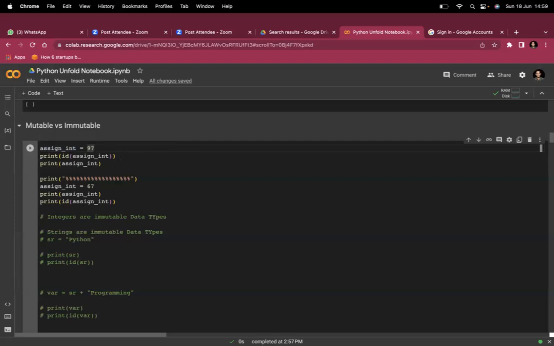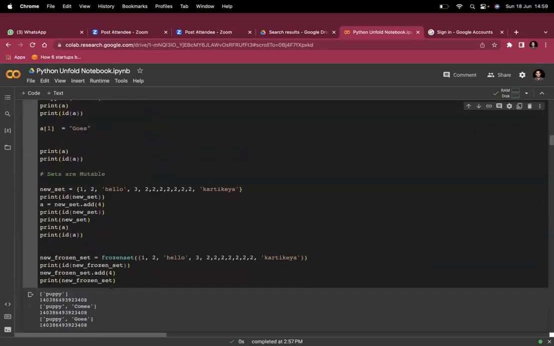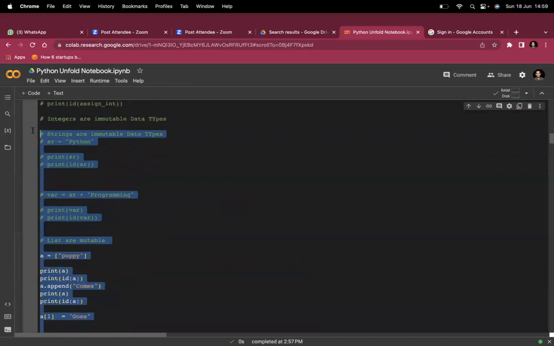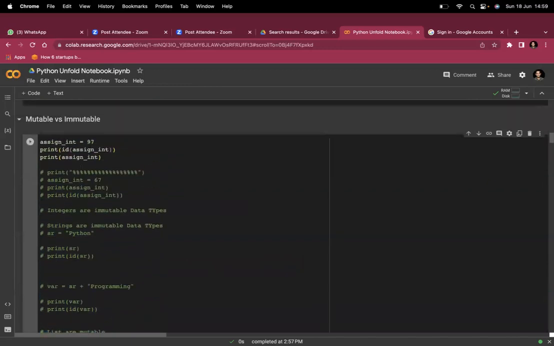When I'm printing the ID of this assigned integer, you will see, let me show you.